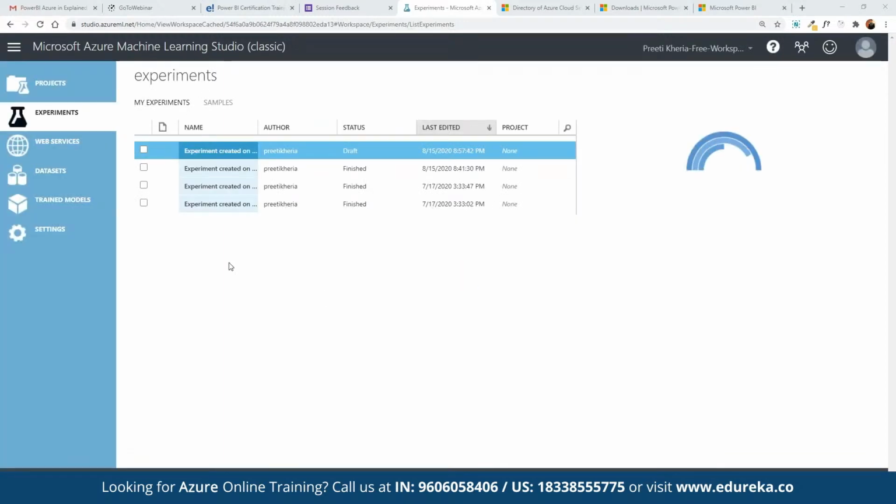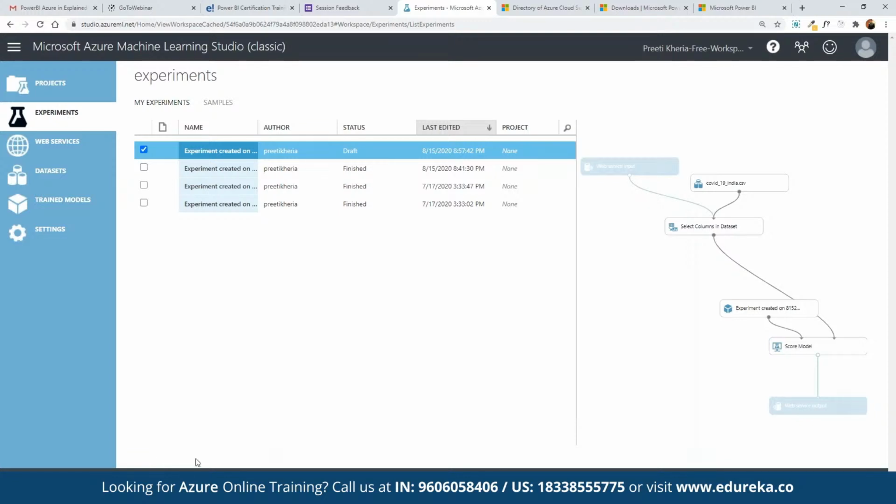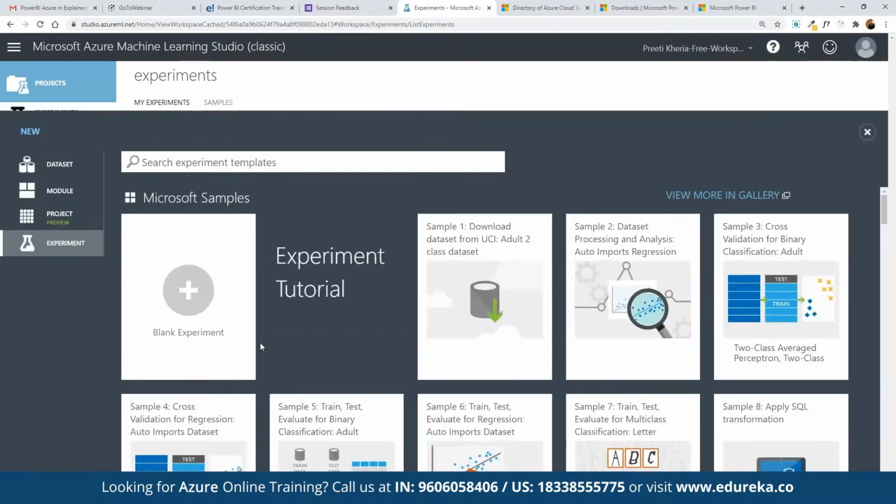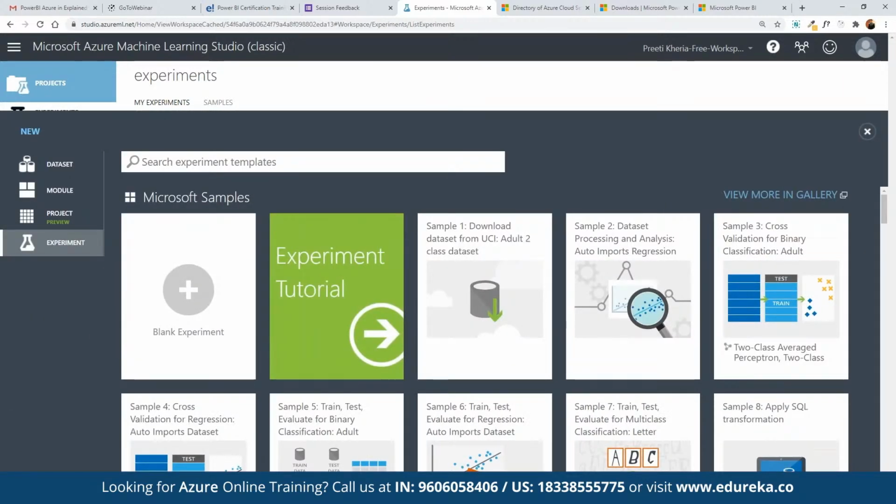So in the Azure Machine Learning Studio, here we can work on creating multiple experiments. For example, suppose here we want to work on experiments. We can see a list of all the experiments that we have already created. And now we want to work with a new one. Then here we can click on new. And here we can choose what kind of experiment we want to work on.